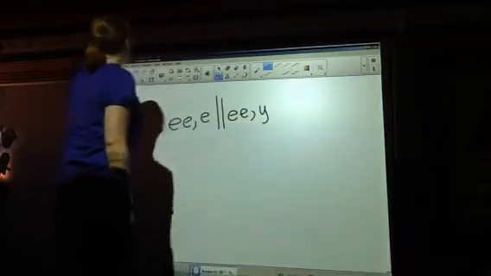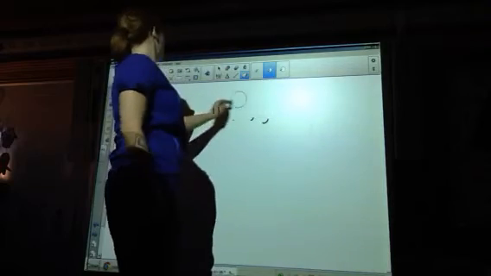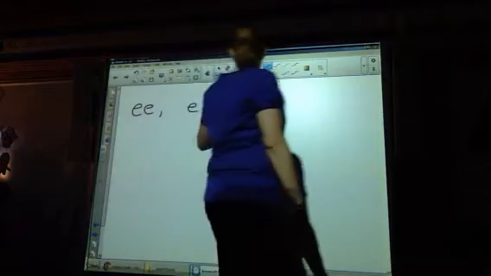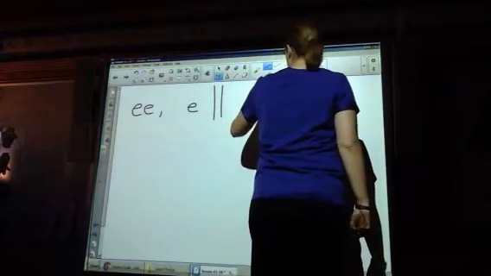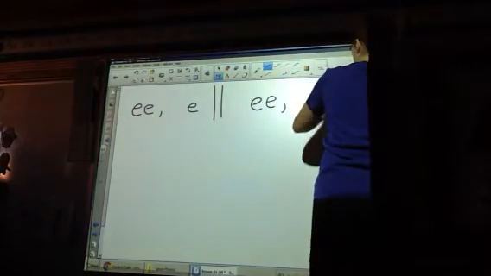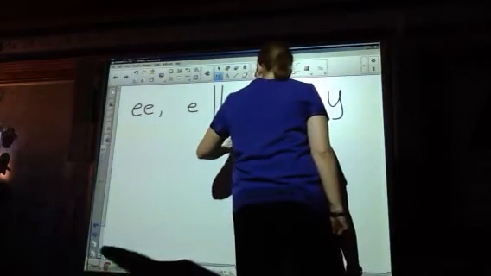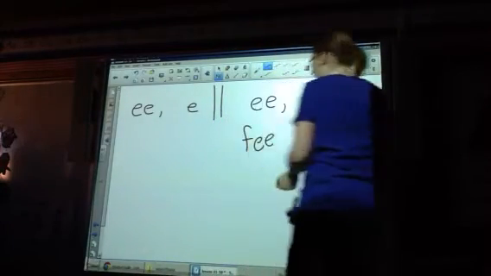What is the regular spelling pattern for the E sound in one-syllable words? What's the normal way we spell the E sound? E, E. Good. So, that one has a final E.